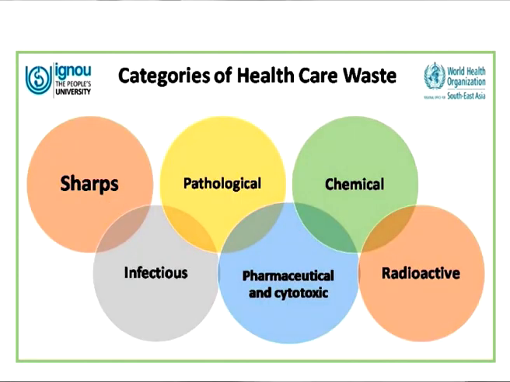Now let us see how we can categorize this healthcare waste. Healthcare waste can be divided into various categories based on the classification given by the World Health Organization. We can divide this into sharps, pathological waste, chemical waste, infectious waste, pharmaceutical and cytotoxic waste, and radioactive waste. We will now learn about the different categories of waste, and what types of substances fall into each category. To begin with, first we have sharps.